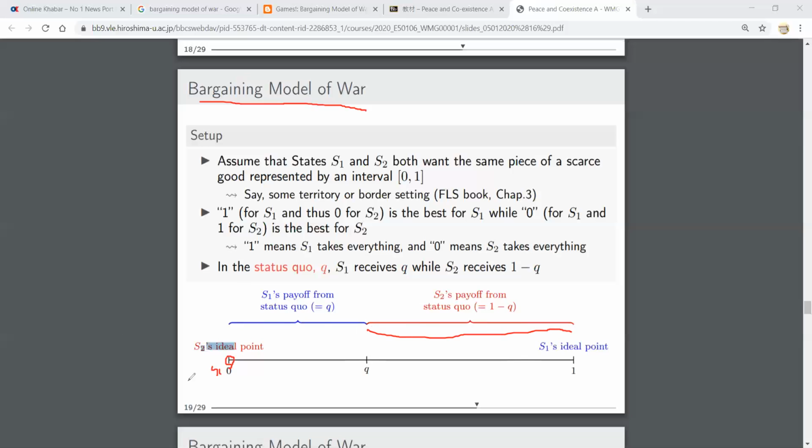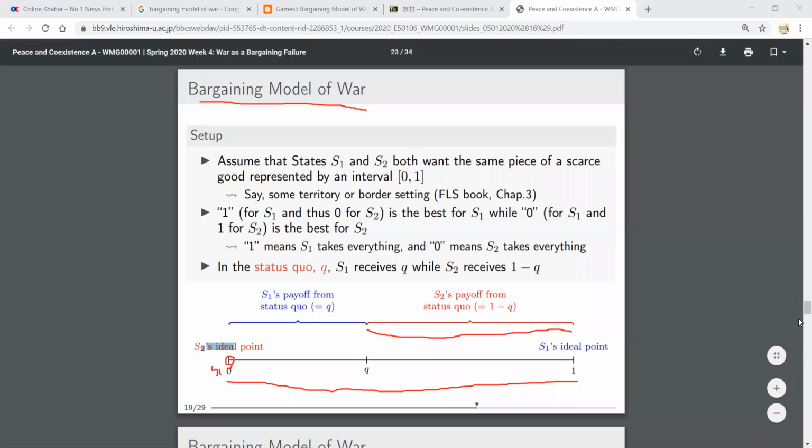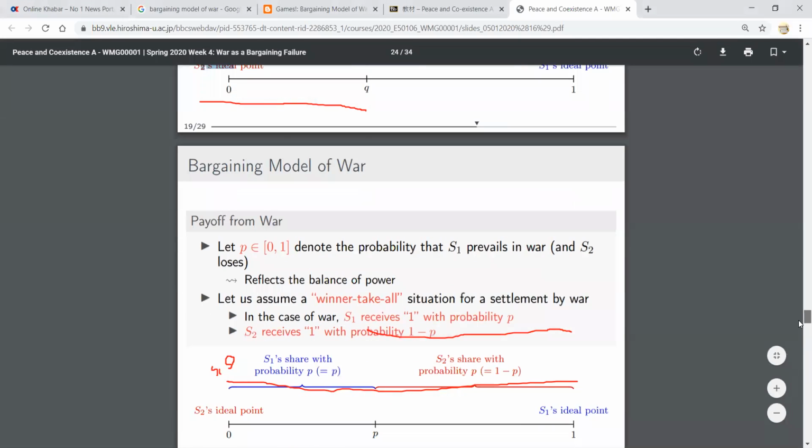But S1 wants to take the whole from here to here, and S2 wants to take the whole for this amount. Let's take it down.